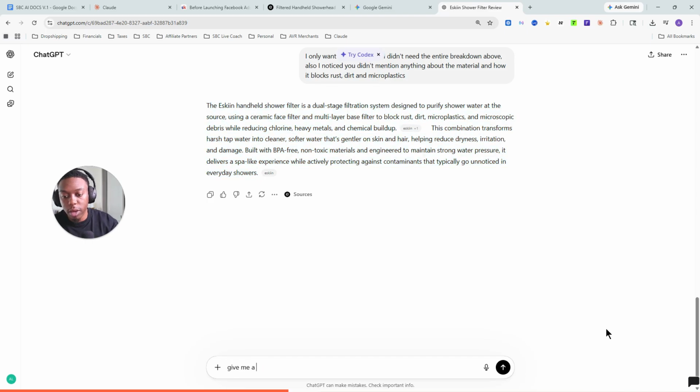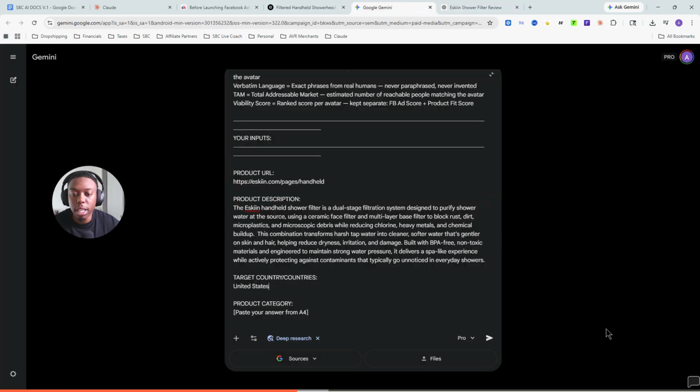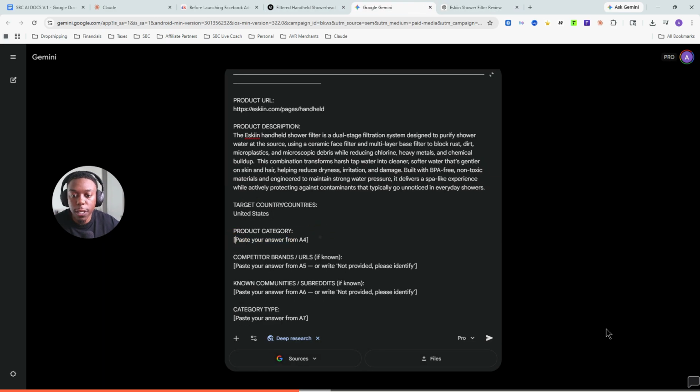Target category, give me a 1 to 2 sentence word or phrase that describes this category. Nothing else. Gotta be really clear with it. Okay, filter shower head system. Okay, good enough. So that's going to be for the product category.